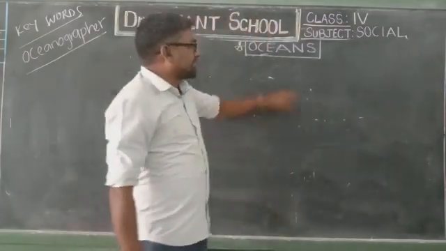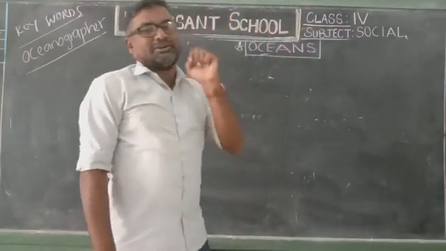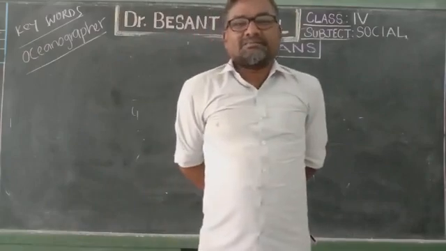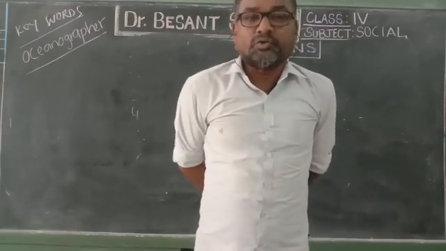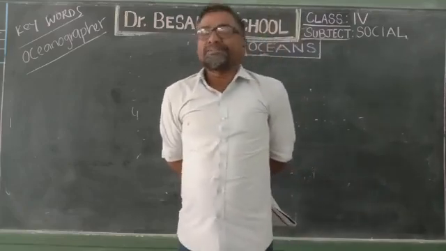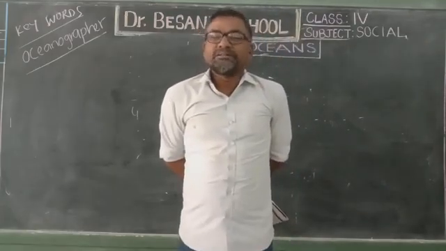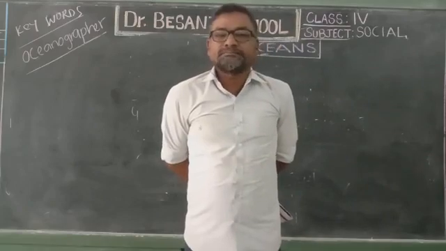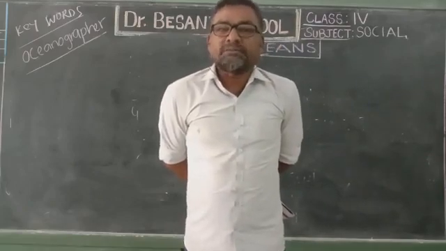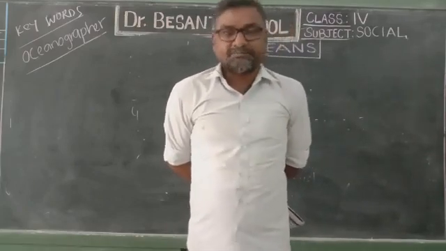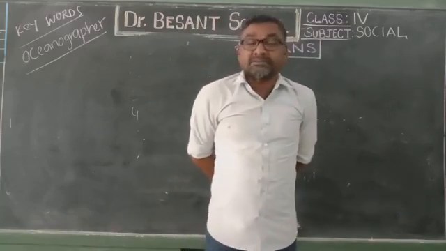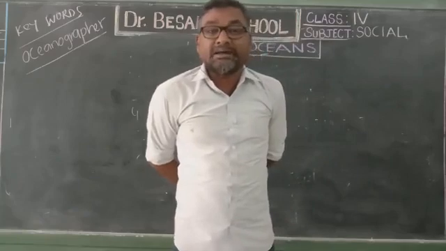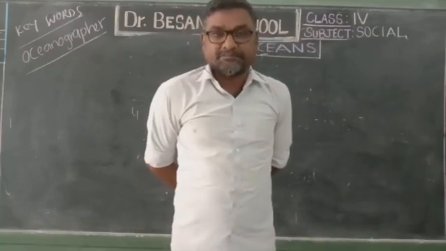Now our topic is oceans. Do you have a doubt, children? Sir, continents means large land masses, but what are oceans? Oceans are the largest water bodies on the earth's surface. The largest salty water bodies located on the earth are called the oceans.